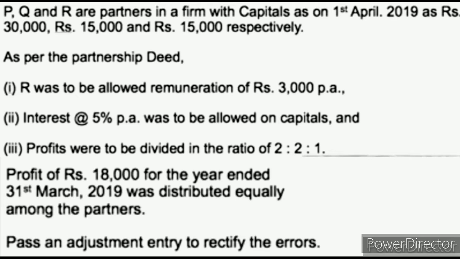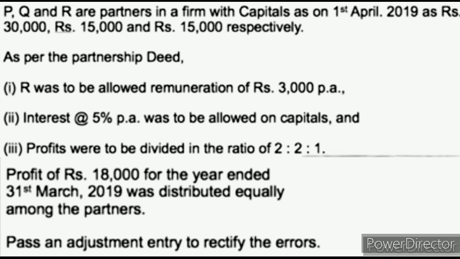See in this problem, P, Q and R are partners in the firm with capital as on 1st April 2019 of rupees 30,000, 15,000, 15,000 respectively. Remember here, 1st April 2019, so the 31st March 2019 financial statements have already been prepared. As per the partnership deed, R was to be allowed remuneration of rupees 3,000 per annum. So R would get rupees 3,000 per annum as remuneration. Second is interest on capital at 5% per annum, and third, they have given that profit should be divided in the ratio of 2:1.